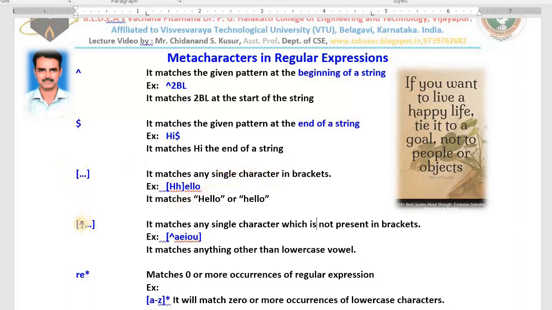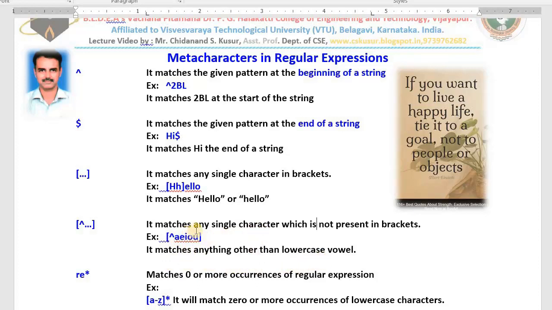Here the caret symbol has been used. Already we know the use of it. Caret means it matches any single character which is not present in brackets. See the example: A, E, I, O, U I have written. It matches anything other than a lowercase vowel.